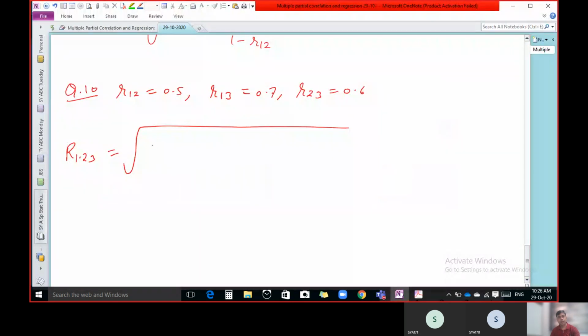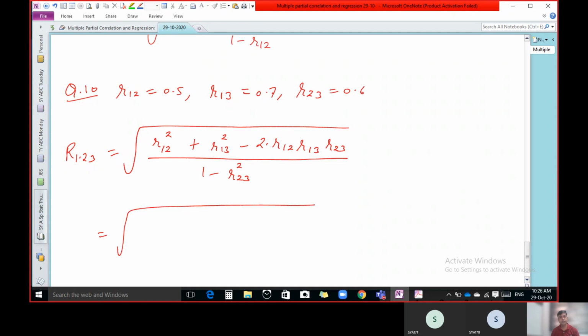R12 square plus R13 square minus 2 times R12 R13 R23, upon 1 minus R23 square. Now put all values, you will get the answer.